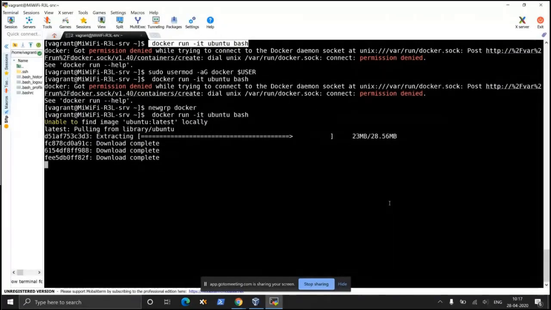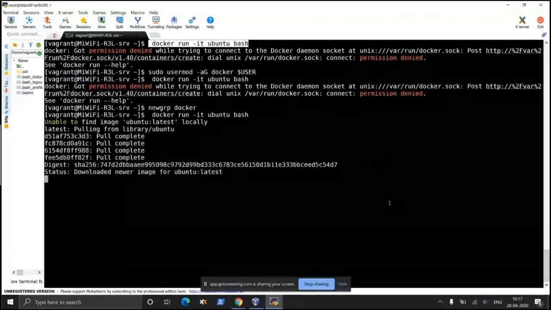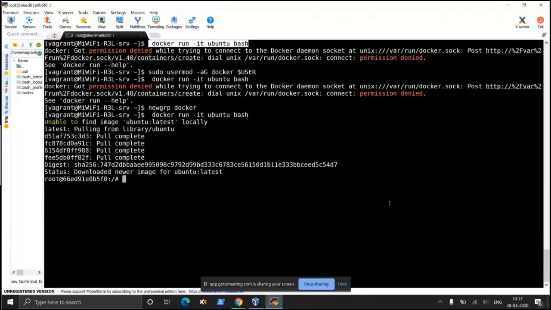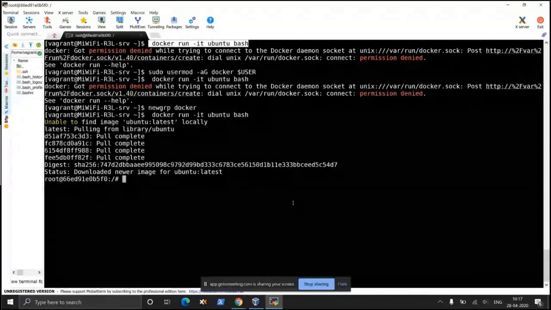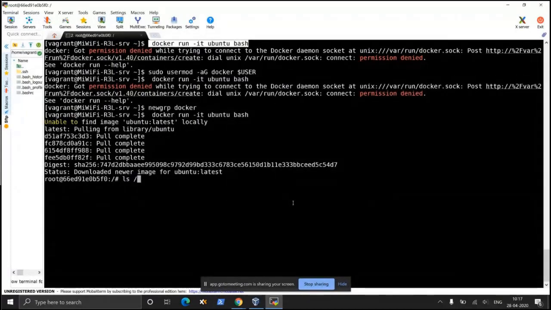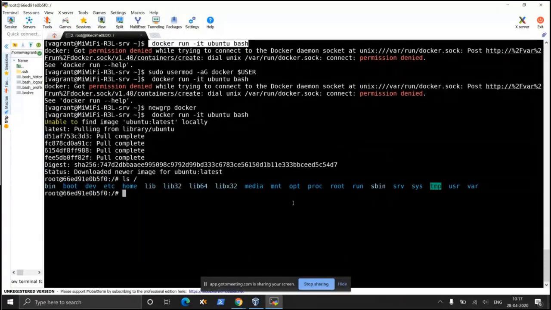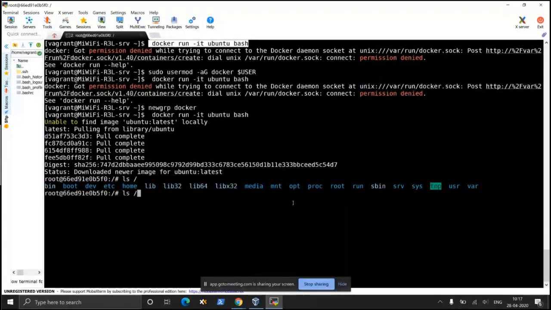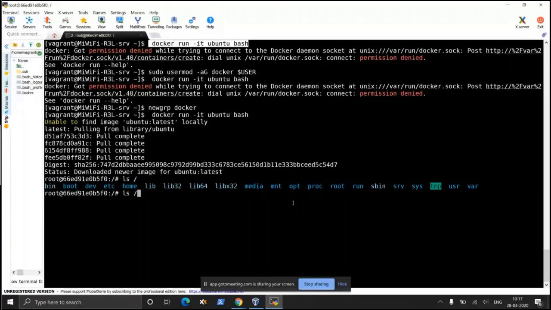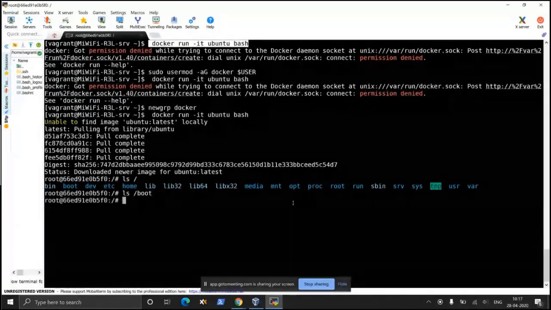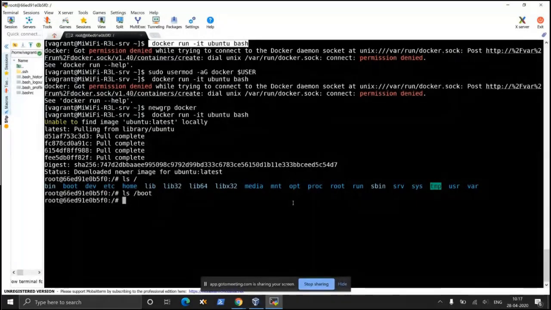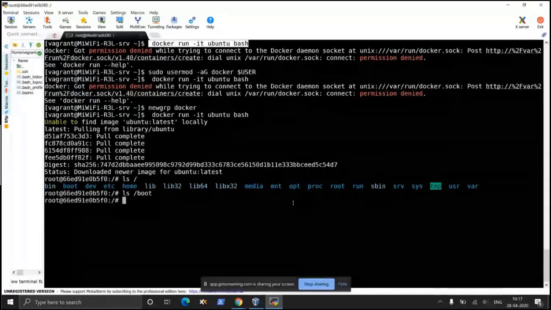So now an ordinary user can run any command. This command has made sure that I have run the command successfully and I have logged into the Ubuntu container and I am inside that container. I have also demonstrated this container doesn't have an operating system as such. So how can you be sure there is no operating system? Operating system is primarily the kernel. The kernel resides in the boot folder, and you can see that the boot folder is empty. But still, I say that it is an Ubuntu container image.